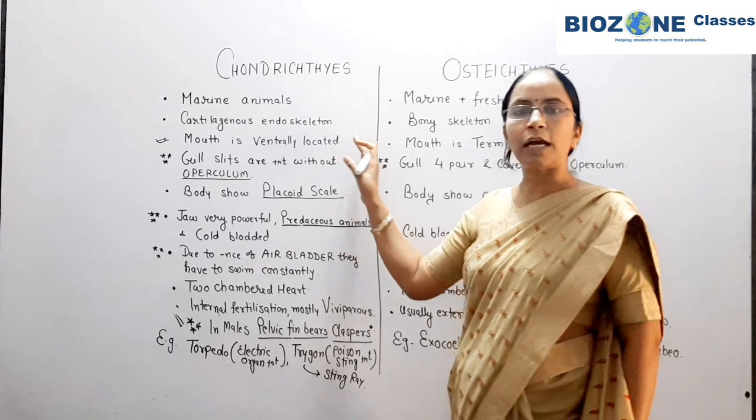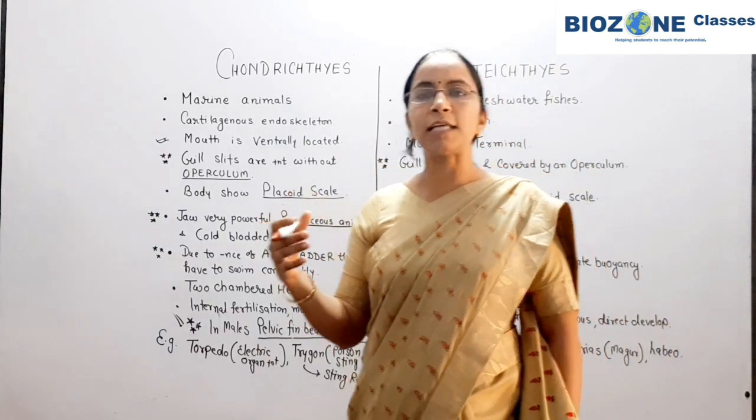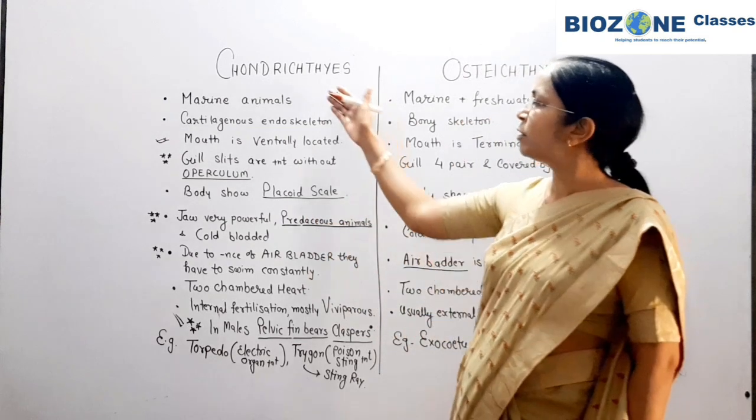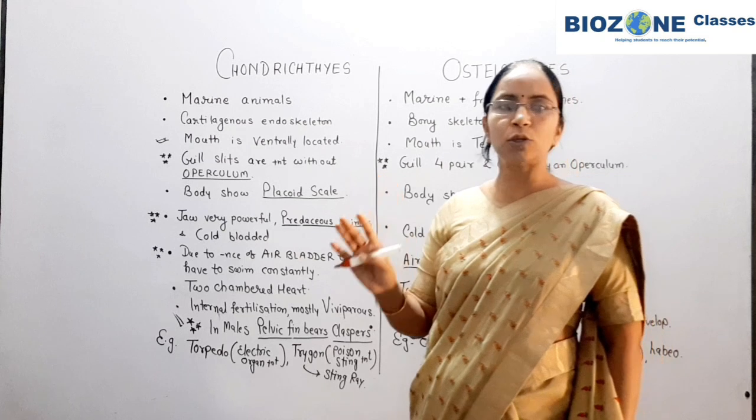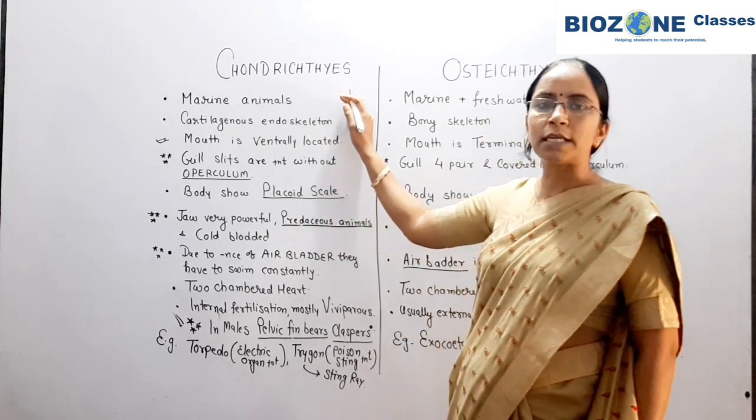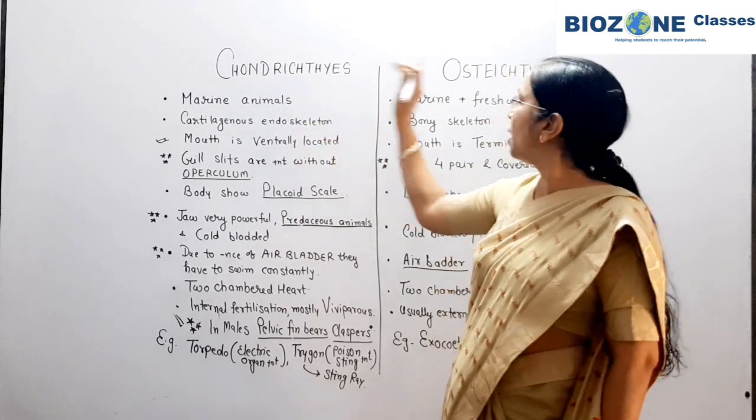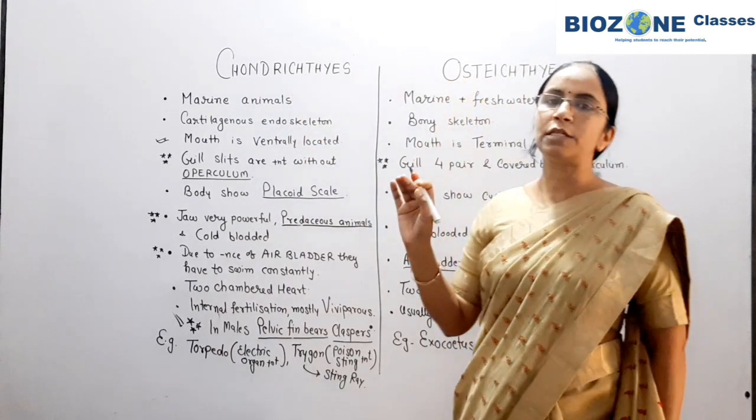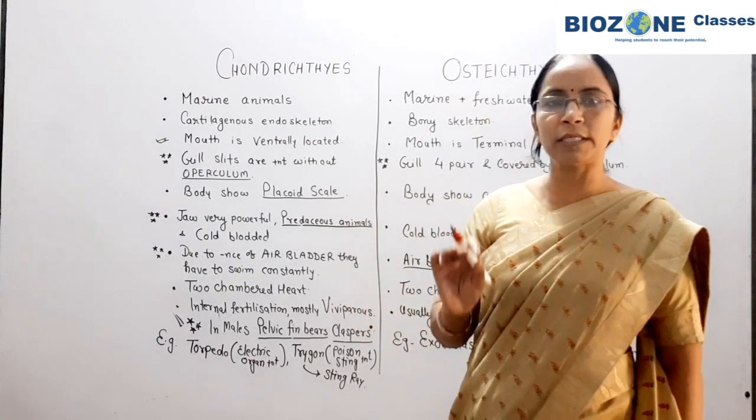And now after that we studied the superclass Pisces. The superclass Pisces is further divided according to its endoskeleton into two classes, where the cartilaginous fishes are placed in Chondrichthyes and the bony fishes are placed in Osteichthyes. Okay, so this is all for today's session.